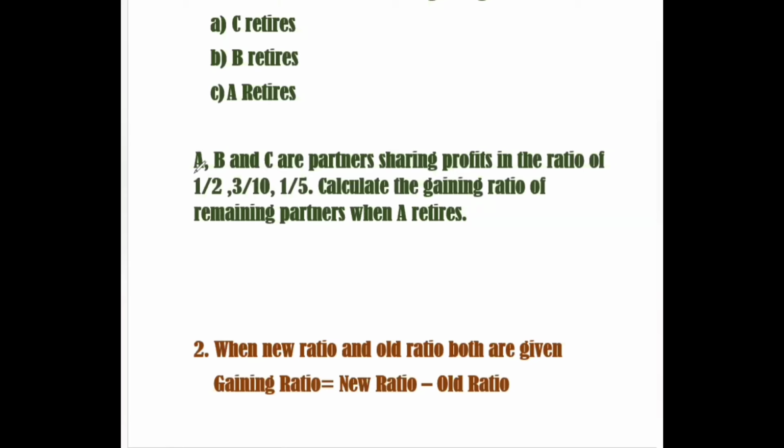See, if the question is given like A, B and C are partners sharing profits in the ratio of 1/2, 3/10, 1/5. Calculate the gaining ratio of remaining partners when A retires. So it will be calculated the same as before, but we have to make the denominators the same. See, A, B and C is given as 1/2, 3/10, 1/5.